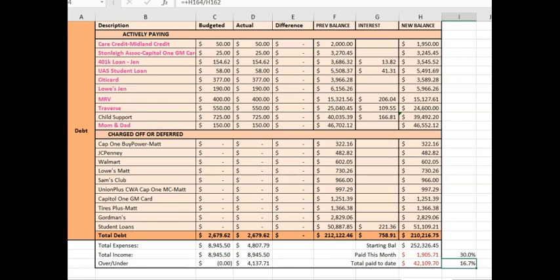So while we're not paying as much debt as I would like to right now, it's for a really good reason. I just want to be clear on that. These are our minimums, and we're not paying any more than our minimums. We can't do our debt snowball right now. And the reason is because we need to put more into savings and sinking funds.